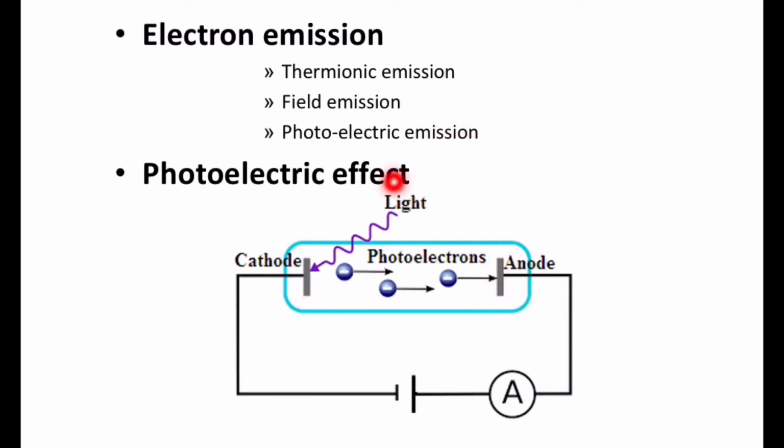The light should have a smaller wavelength than the work function wavelength. We will see it in detail. So the light should have a smaller wavelength, or larger energy, or larger frequency, incident on a cathode, and electrons are emitted. The emitted electrons are collected by the anode. So it creates a potential difference and produces a current that is called photocurrent.